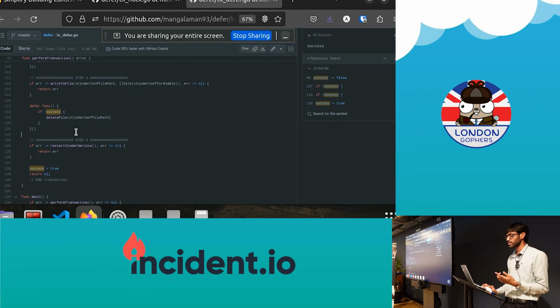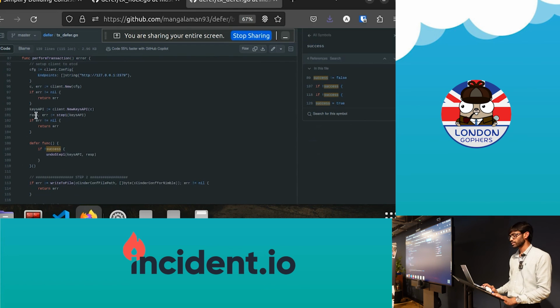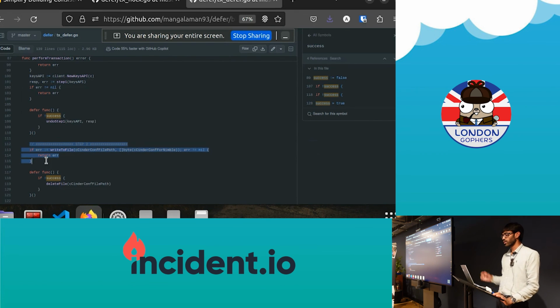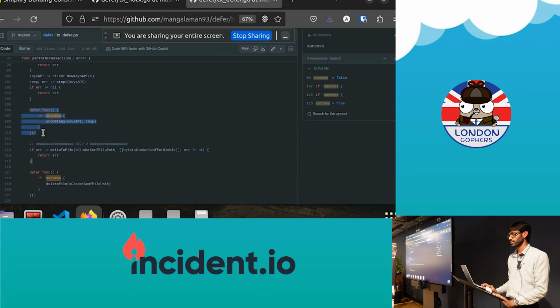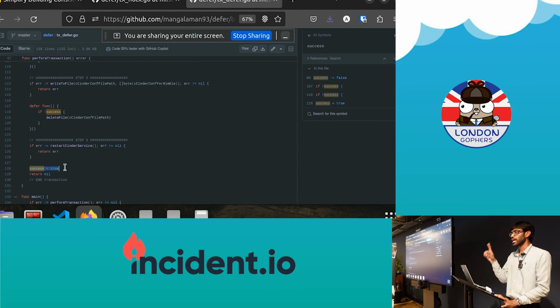So now what will happen is success was initially set to false at the top, right? Now we'll execute step 1. Success is still false, everything went well. Let's say step 2 failed. So now at this point I failed. There's going to be an error and we start executing the defer. At that point success is still false, so this will become true and we undo step 1, right? And it'll undo as if nothing happened. But let's say everything succeeds, we'll set success to true, and all of the if conditions will become false, and we don't have to do anything.